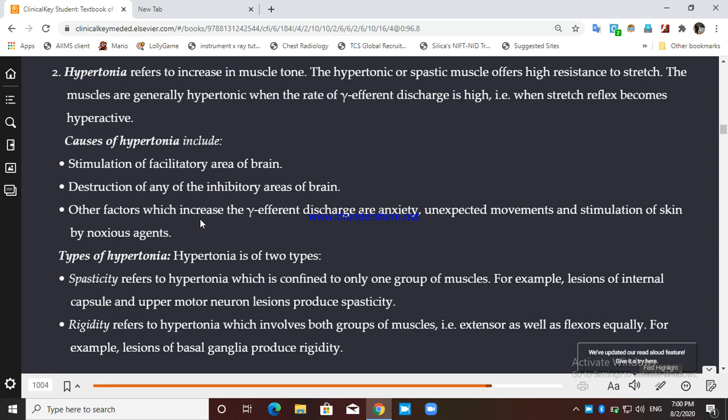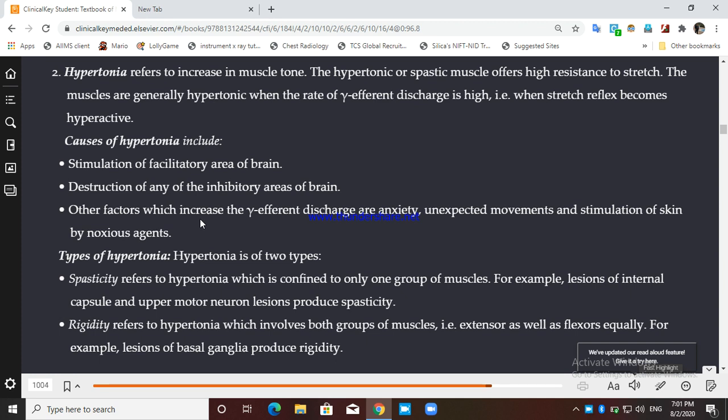Types of hypertonia. Hypertonia is of two types. Increased tone can be referred to as spasticity or it can be referred to as rigidity. Spasticity is a hypertonia which is confined only to one group of muscles. Only one group, either extensor or flexor. For example, spasticity will always occur in a lesion of the internal capsule.